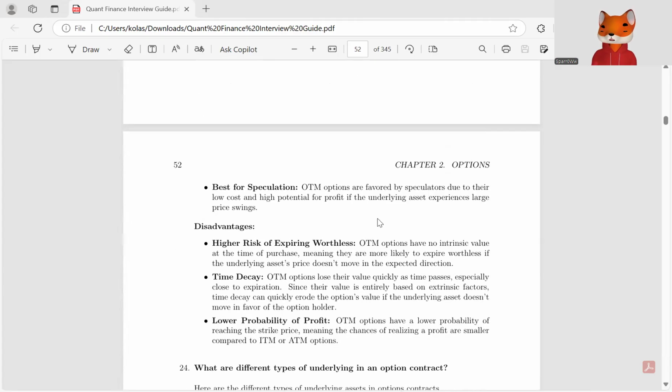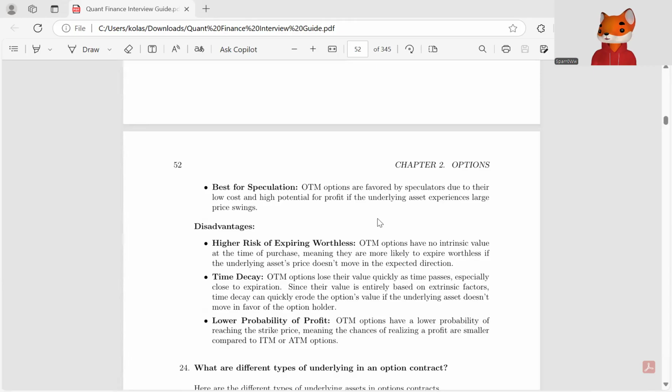The disadvantages are that it has a higher risk of expiring worthless, as OTM options have no intrinsic value at the time of purchase, meaning they are more likely to expire worthless if the underlying asset's price does not move in the expected direction. OTM options also lose their value quickly as time passes, especially close to expiration. Since their value is entirely based on extrinsic factors, time decay can quickly erode the option's value if the underlying asset doesn't move in favor of the option holder.